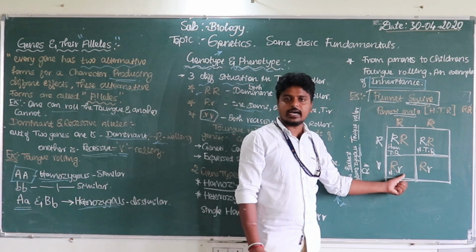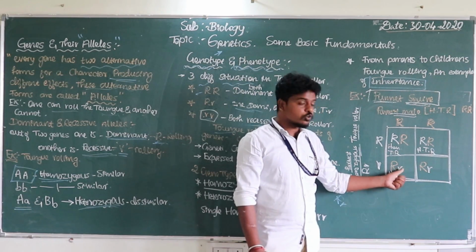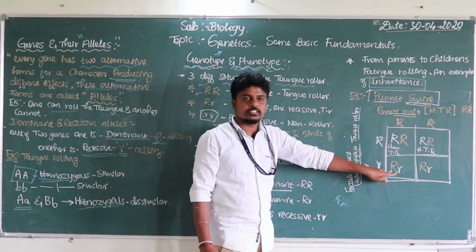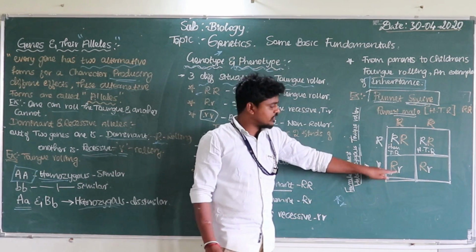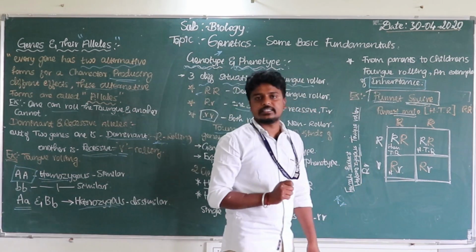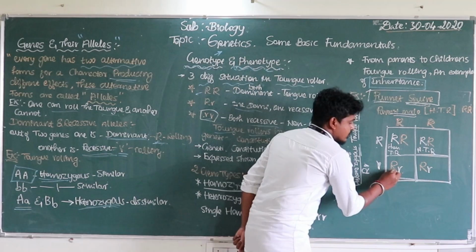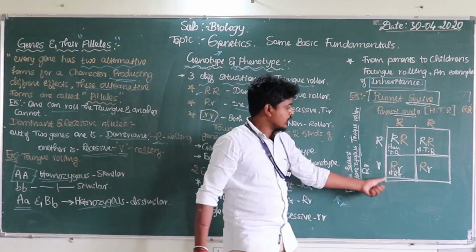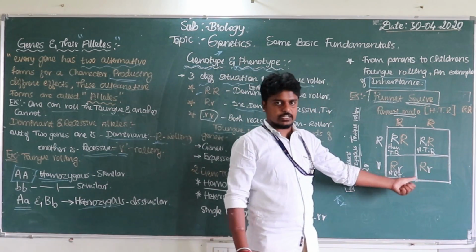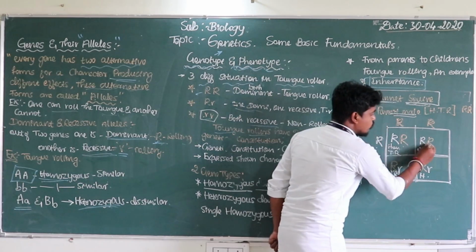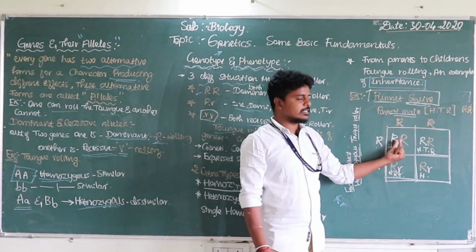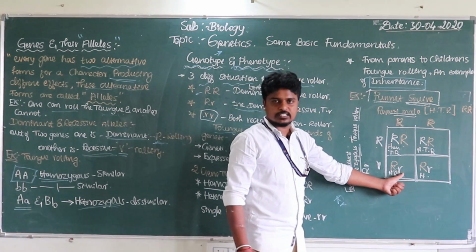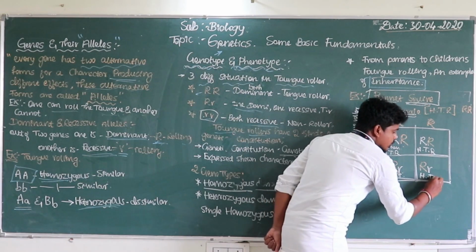So that is the reason why we call it the heterozygous tongue roller, because of the first trait of the gene, this capital R, which decides the characteristic. That means the capital R can roll the tongue. The others are all homozygous, because both of the traits are the same. But here they are not the same: one R is a capital, one R is a small. So that is why it is a heterozygous tongue roller.